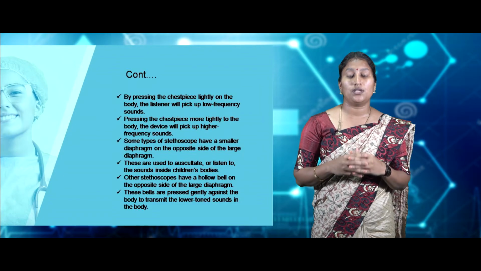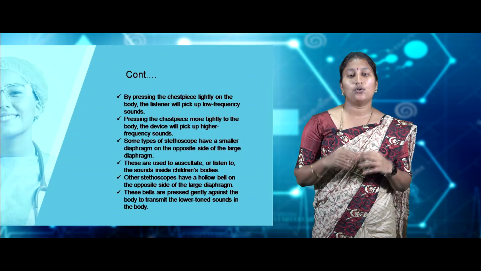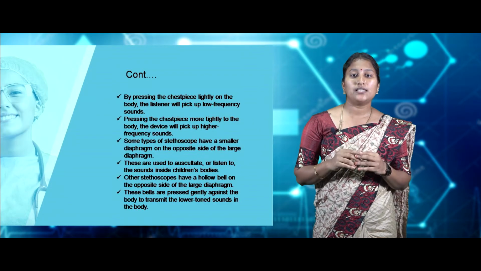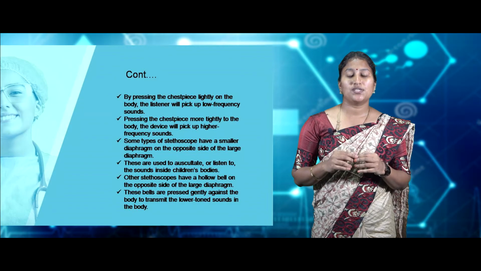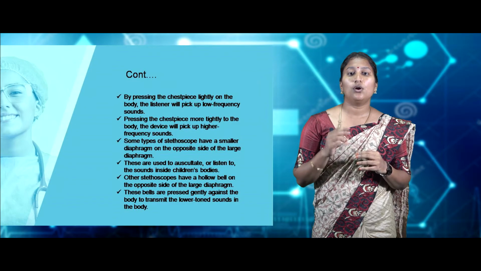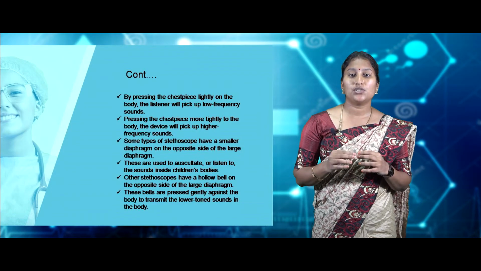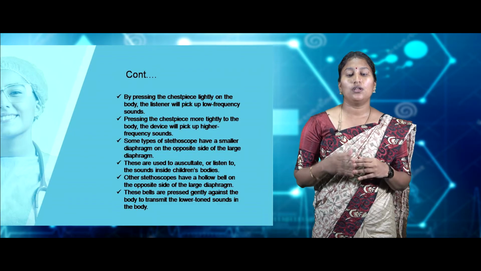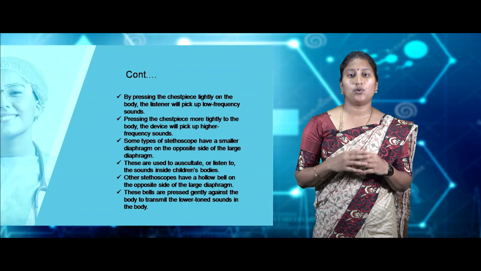These small diaphragms are used to auscultate, or listen to, the heart sounds on children's bodies. A few other stethoscopes have a hollow bell on the opposite side of the large diaphragm. These hollow bells are used to auscultate, or listen to, the low frequency sound waves inside the body.